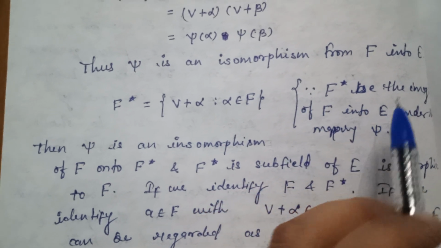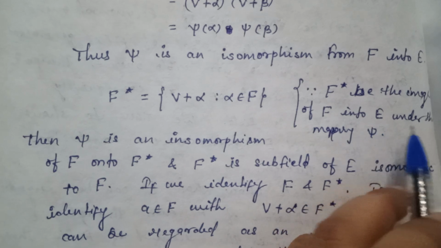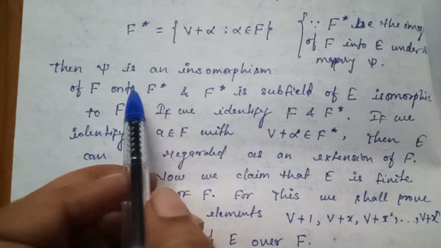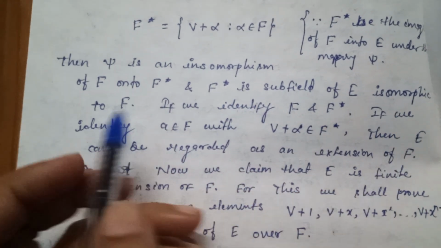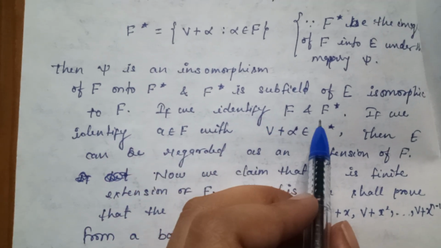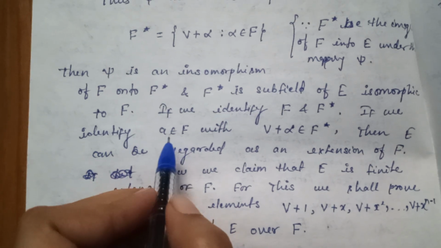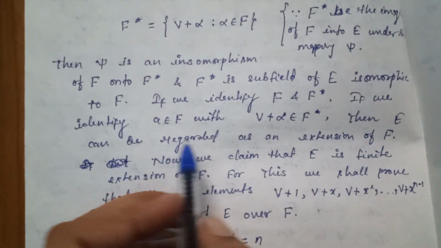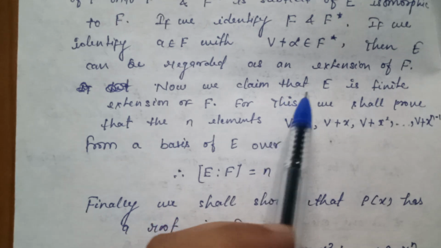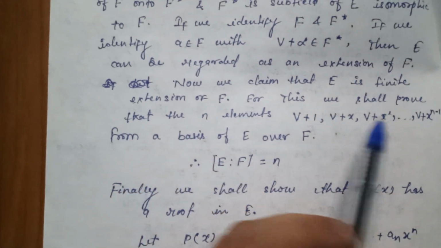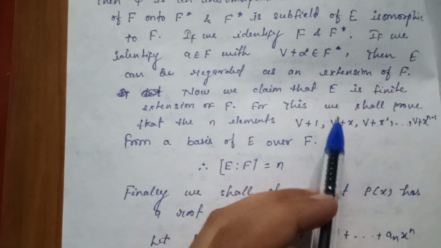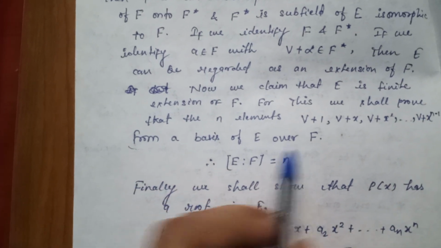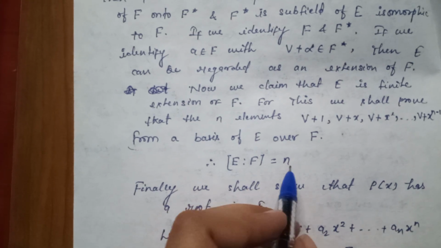Since F star is the image of F in E under the mapping psi, psi is an isomorphism of F onto F star, and F star is a subfield of E isomorphic to F. If we identify F and F star, that is, identify alpha belongs to F with V + alpha belongs to F star, then E can be regarded as an extension of F. Now we claim that E is a finite extension of F. For this we shall prove that the n elements V + 1, V + x, V + x square and so on, V + x to the power n minus 1 form a basis of E over F. Therefore the degree of E over F is equal to n.